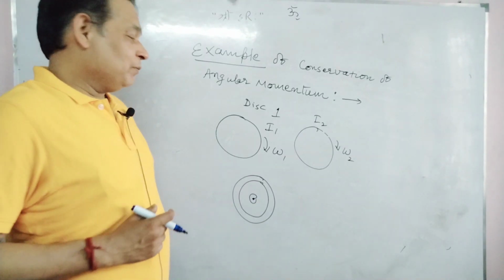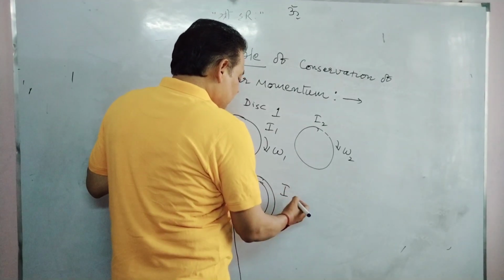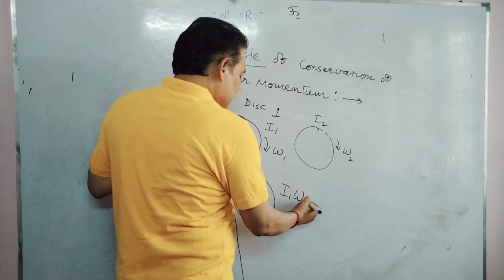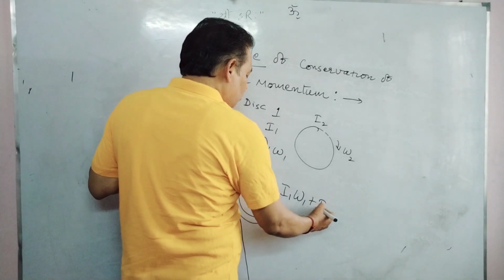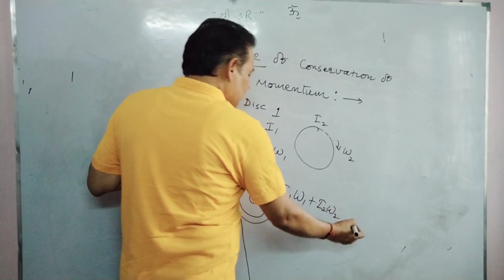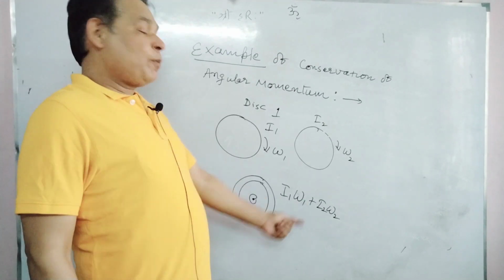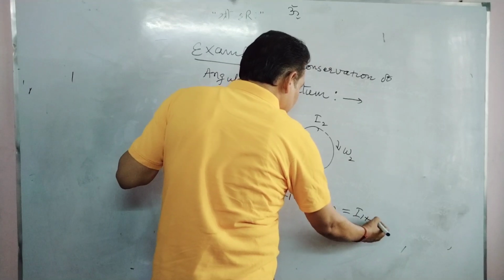That's why for initial angular momentum we can have I1 omega 1. Since the sense of omega 1 and omega 2 is the same initially, I1 omega 1 plus I2 omega 2 is the total angular momentum of the system before touch. After touch, we have net moment of inertia I1 plus I2.